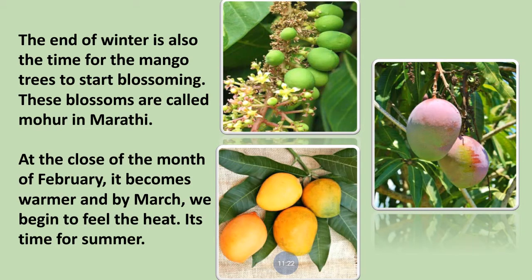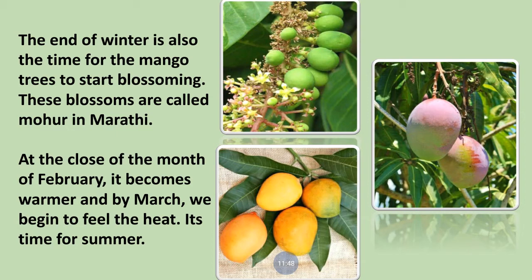See in the picture where you can see the green color mangoes are developing from the flowers. First the mango tree has flowers and the flowers start converting into mangoes at the end of the winter season. These blossoms are also called mohur in Marathi. Now what is this blossom called in Marathi? Mohur. What is the spelling of mohur?